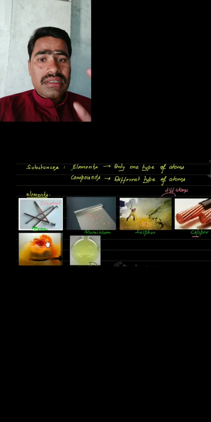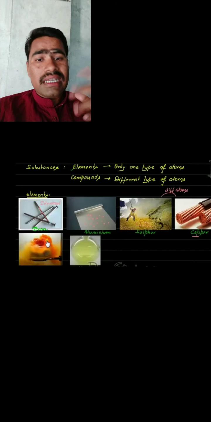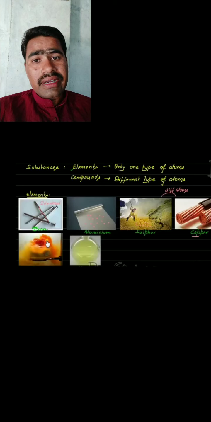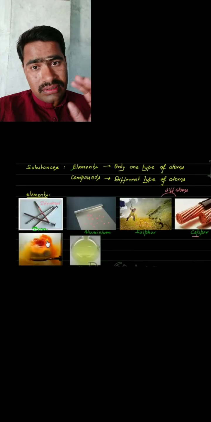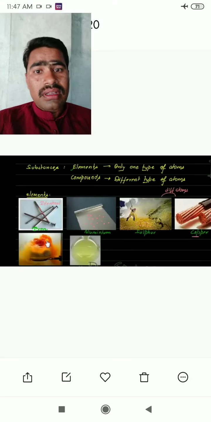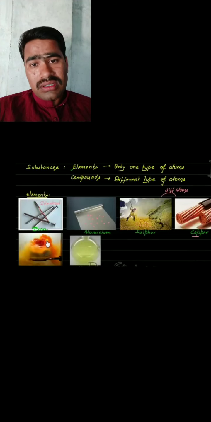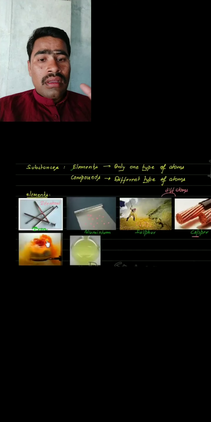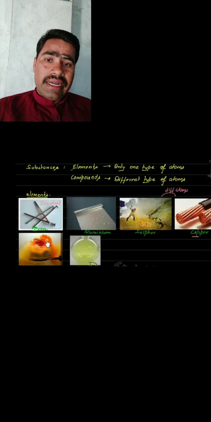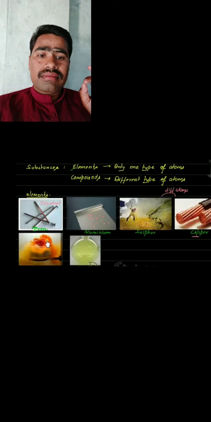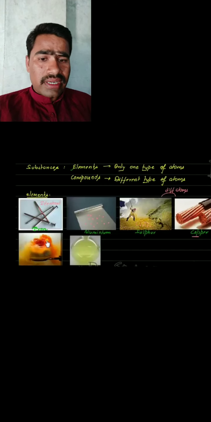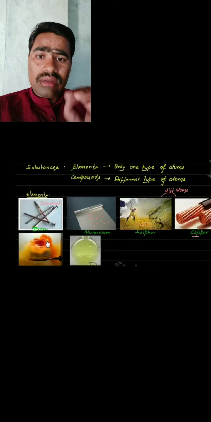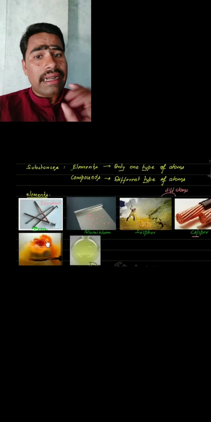Now, elements have only one type of atom. As we studied last year, there are 118 elements discovered till now, and we have seen that they are placed in the periodic table. All these 118 elements have only one type of atom. If you take the example of aluminium, all the atoms of aluminium are identical.